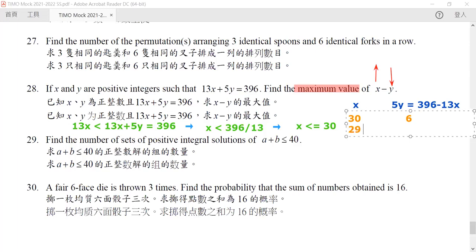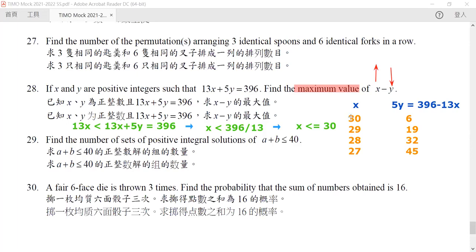So let us try another one. How about 29? Now, if we go for 29, then 5y will be 19. Again, impossible. So how about 28? Now, if it's 28, you need to add another 13 to our 19, so it will be equal to 32. Again, not possible. It is only possible when it is 27, in which case it will be 45.